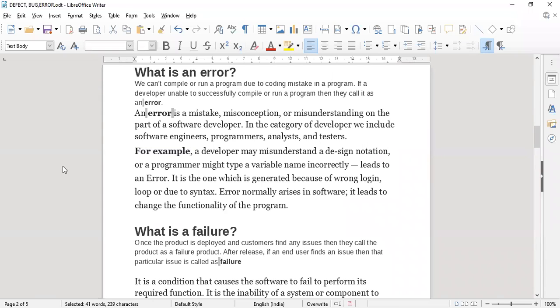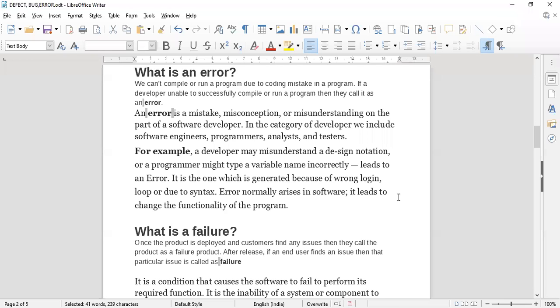Then what is an error? We cannot compile or run a program due to a coding mistake in the program. If a developer is unable to successfully compile or run the program, then they call it an error. An error is a mistake, misconception, or misunderstanding on the part of the software developer. In the category of developer, we include software engineers, programmers, analysts, and testers. These are the persons who can make any type of mistake at the time of coding.